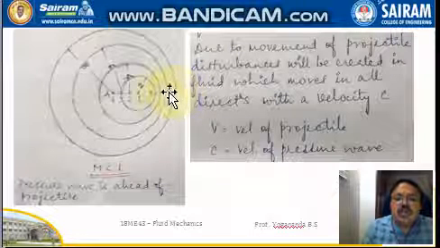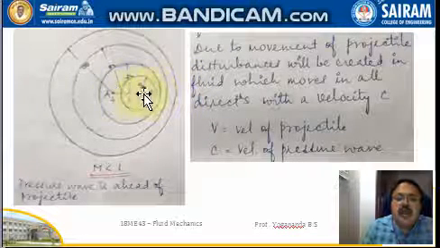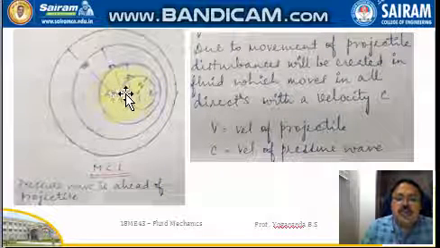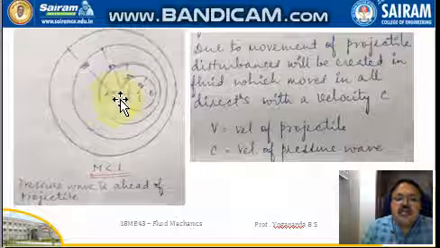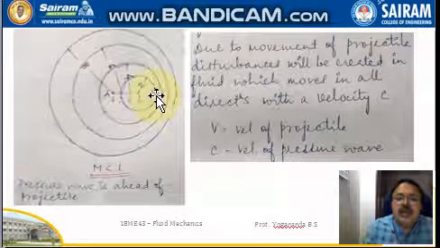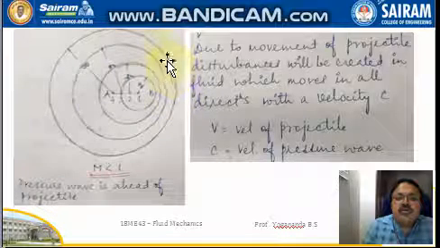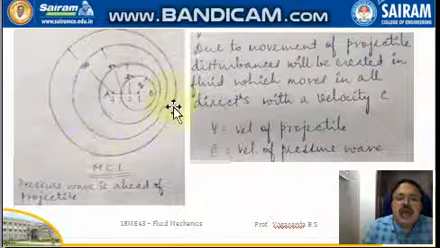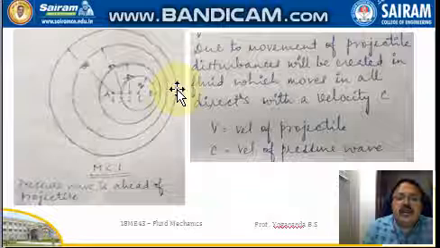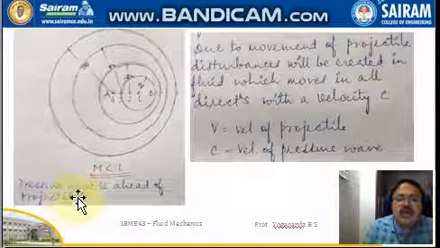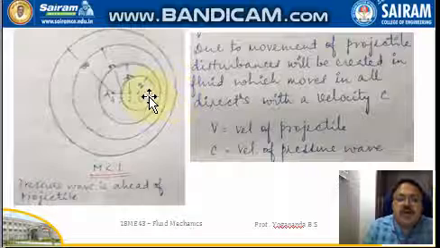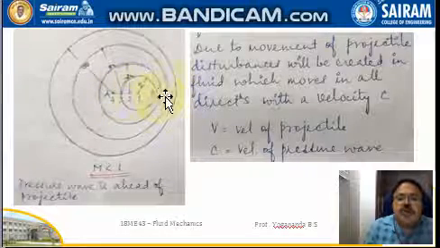So pressure waves are ahead of my projectile. The projectile destination points are these 4, 3, 2, 1 and B, whereas for my projectiles, see here, the first projectile has its end point here. So in the first case, my pressure wave is ahead of my projectile points.